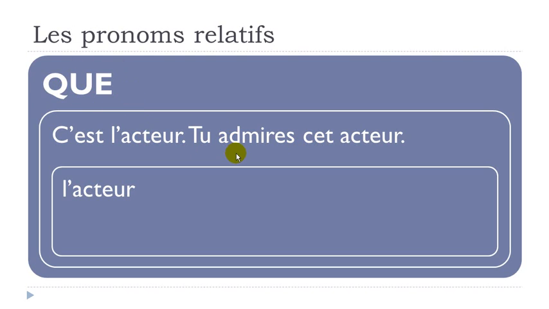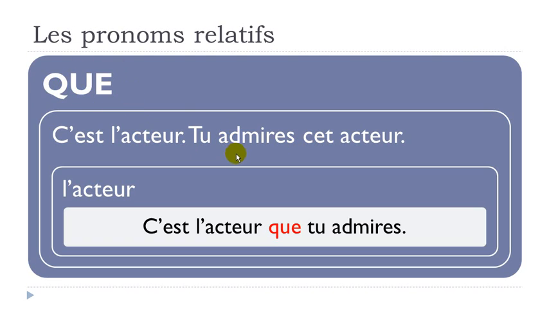All right, so let's look at the sentence now. C'est l'acteur que tu admires. All right, so you first put back your first sentence here, c'est l'acteur. Then you put this pronom relatif que, and then the sentence continues, tu admires, subject, verb.